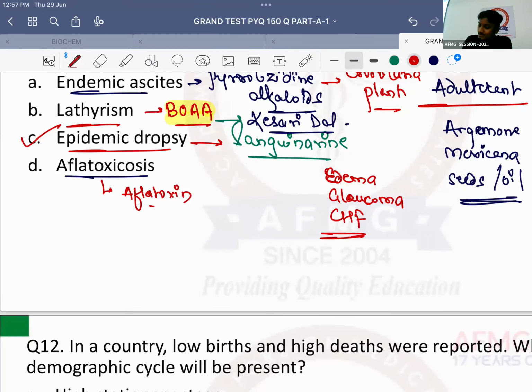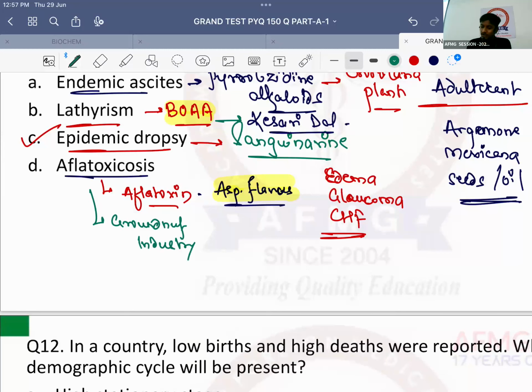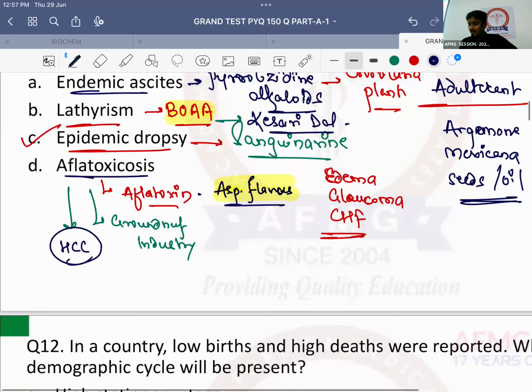Shabash. This was the question. It is released by Aspergillus flavus. Okay. It is released by Aspergillus flavus. Please remember that. And usually aflatoxicosis is seen in which industry workers? Sarkari question. Groundnut industry workers. Okay. It is usually seen in groundnut industry workers. And aflatoxicosis in a patient is known to cause which cancer? Hepatocellular carcinoma or liver cancer.